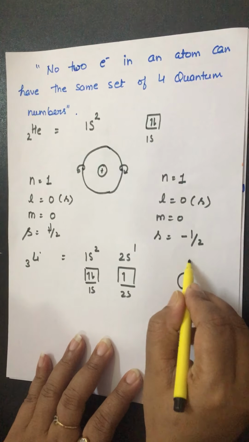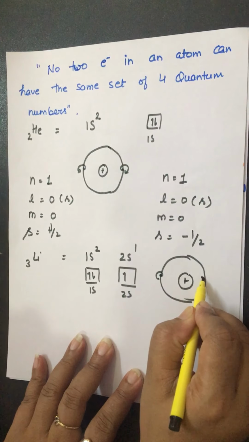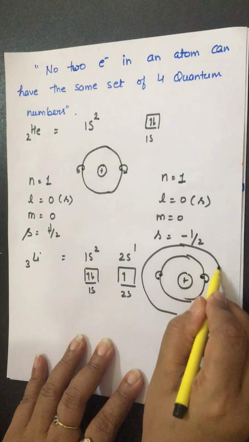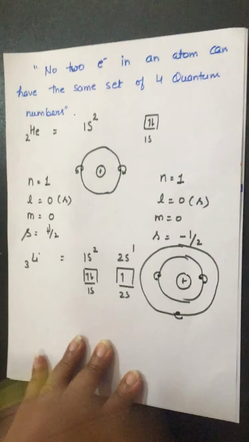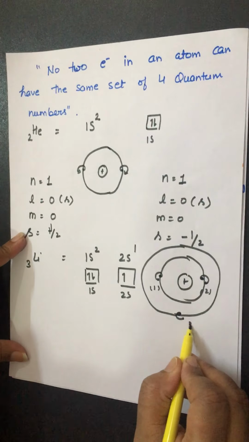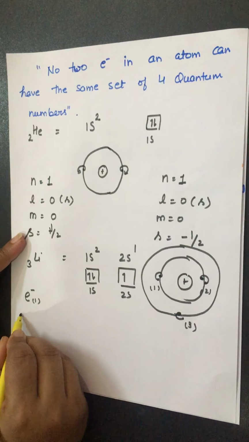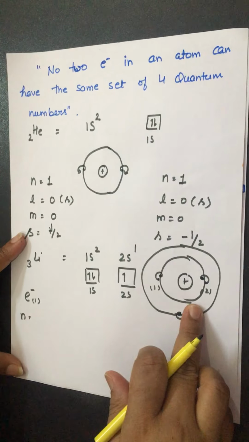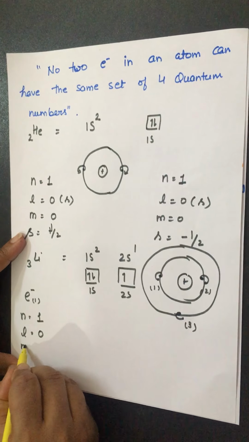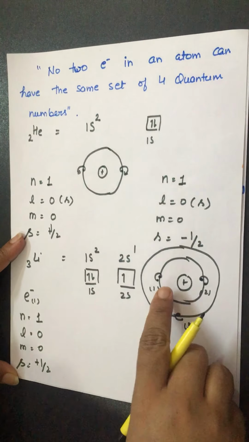Suppose the first shell has 2 electrons, first one and second one like this, and the second shell has only 1 electron like this. Now I mention first, second and third. For the first electron, because it is present in the first shell, n value is 1, l value is 0, m value is 0, and s value, let's suppose, is plus half.